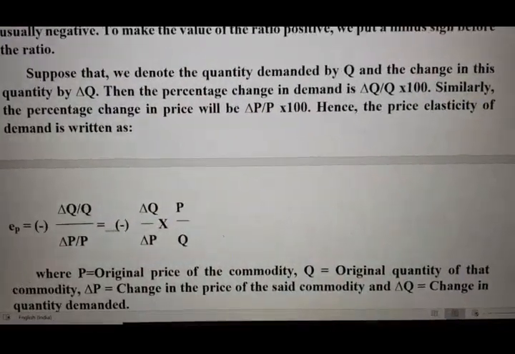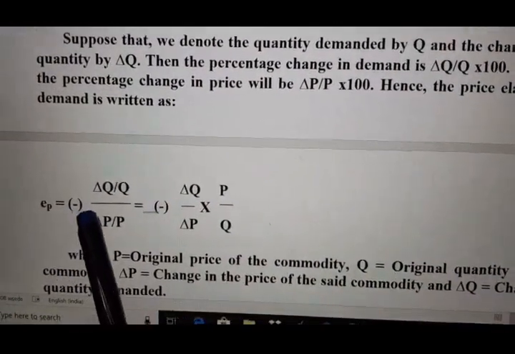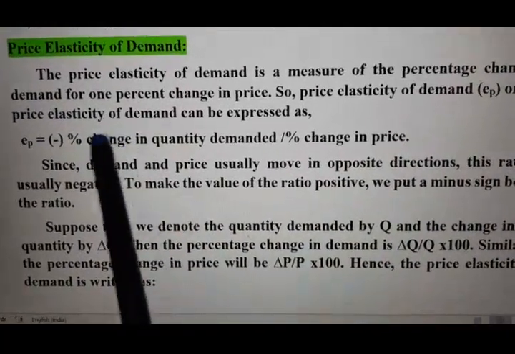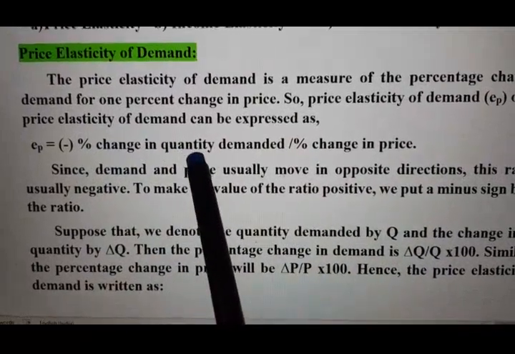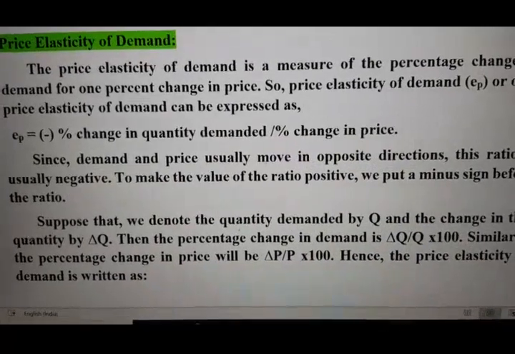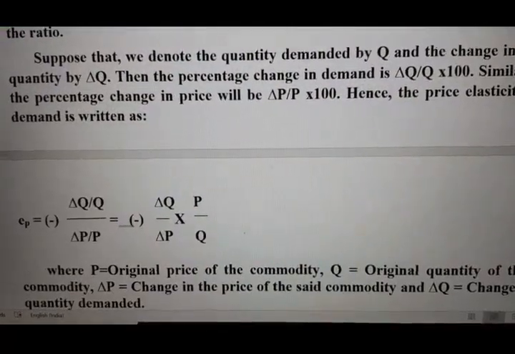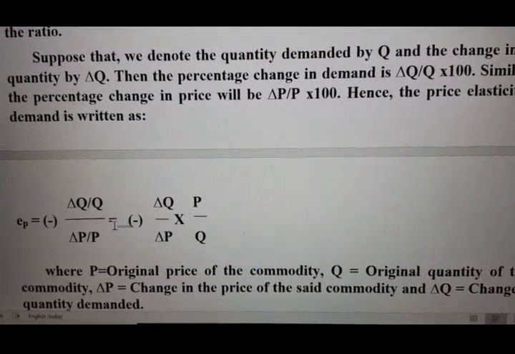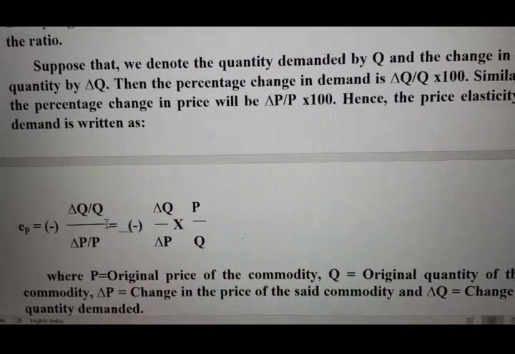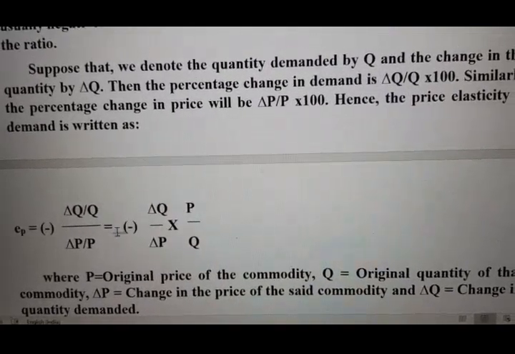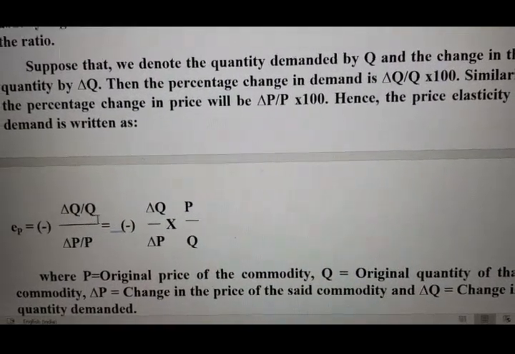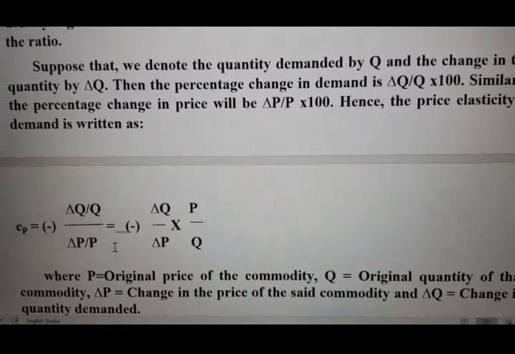We can write it like this. EP is equal to minus percentage change in quantity demanded, and in the denominator, percentage change in price. So we are writing: delta Q by Q into 100, divided by delta P by P into 100. The 100 we have cancelled out. So we have written: delta Q by Q divided by delta P by P.